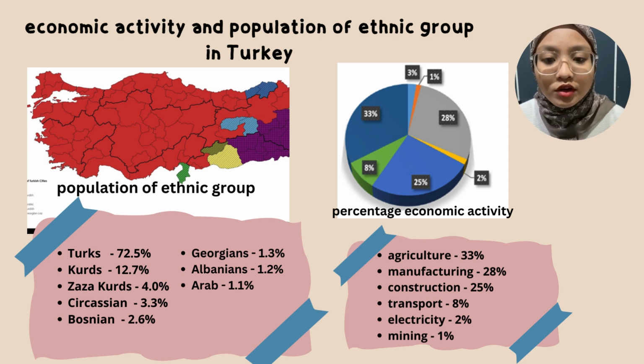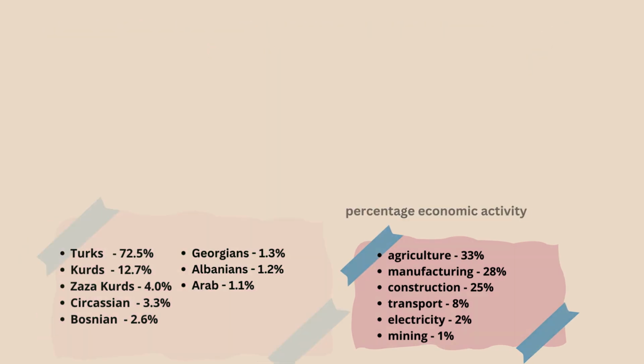Next is about the economic activity in Turkey. People in Turkey have so many alternatives to earn income, such as from agriculture, manufacturing, construction, transport, electricity and also mining. Most of them work in the agriculture sector, which is about 33% of all people in Turkey, while only 1% work in mining and quarry.